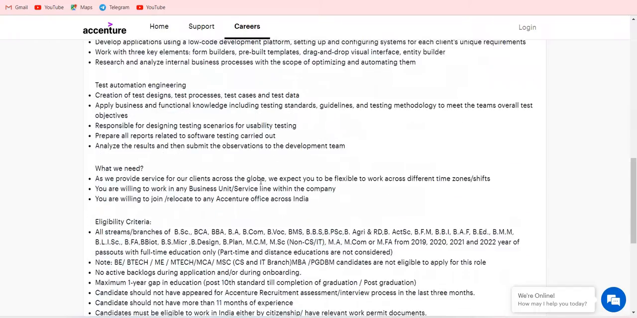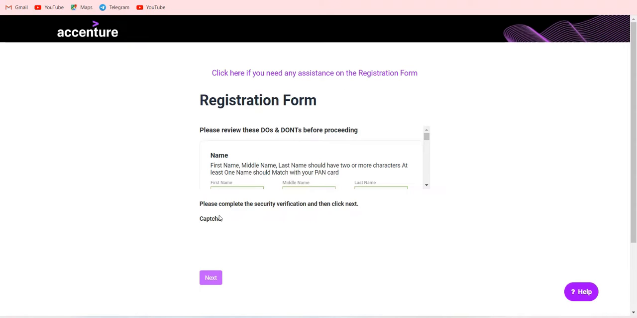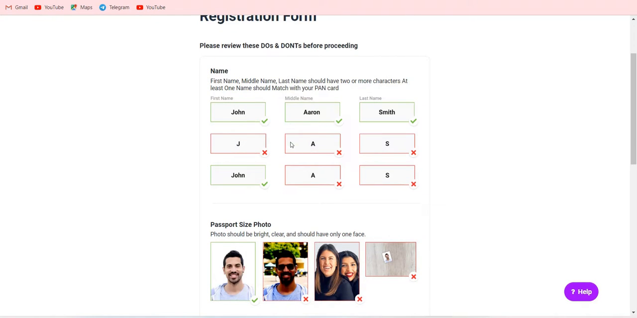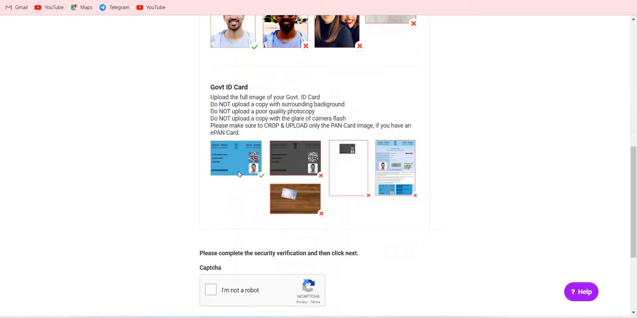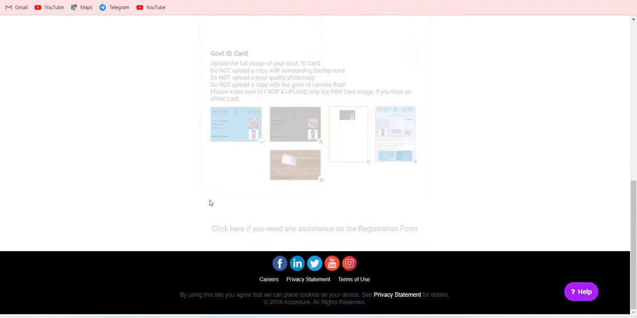So now I want to apply. Here I have an account. They ask if you have created any account in Accenture with your email ID and password, so you can create one. I already have an account, so I may go. If you don't have an account, you just click here and create an account. Your name should be like this only: first name, last name, father's name and your initial, and the photo should be black and white. PAN card must be there. You just click here and go with next.